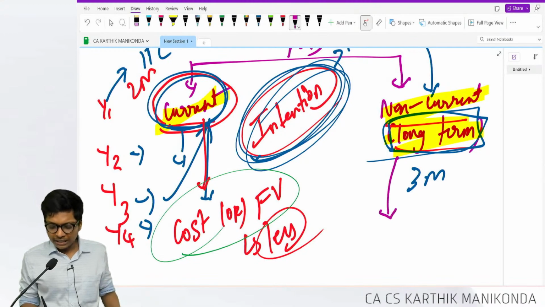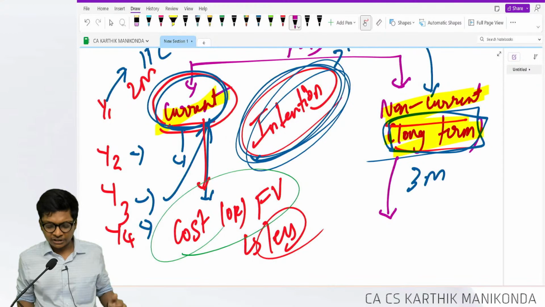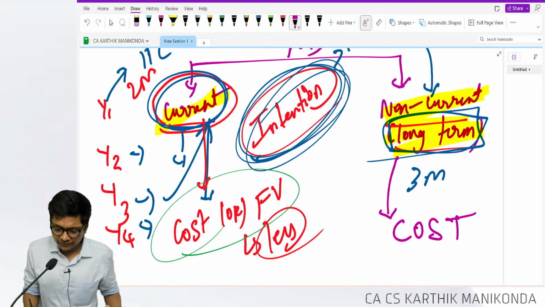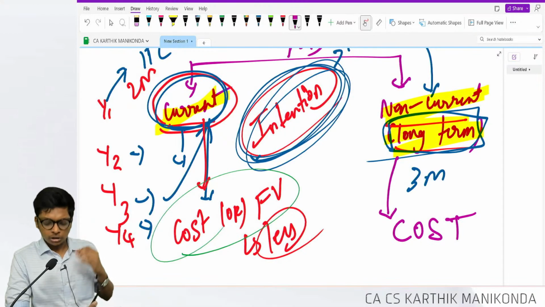If it's non-current investments, now simple logic, if something is going to be kept for a long period, I don't bother about small price fluctuations. So long-term investments will be valued only at cost. Long-term investments will be valued only at what, guys? Cost, cost and cost. Long-term investments will be valued only at cost price.